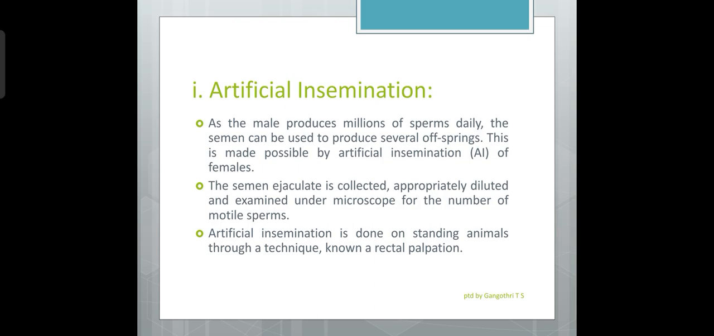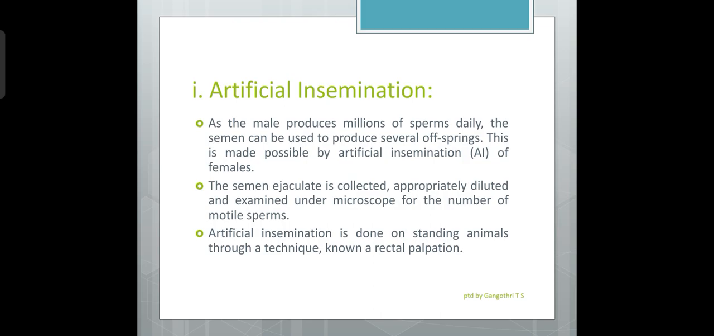The diluted semen can be used fresh within few days, or it can be cryopreserved for future use. Cryopreservation is done at -196 degrees centigrade in liquid nitrogen, as you all know, for long-term storage and transport. Artificial insemination is done on standing animals through a technique known as rectal palpation.